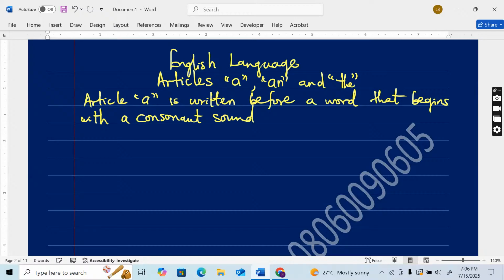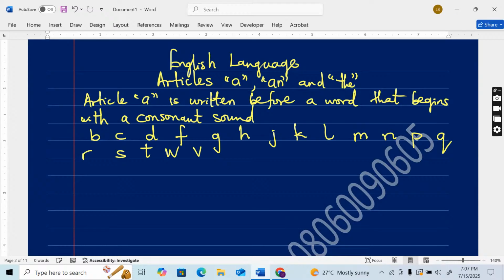Consonant sound. What are the consonant sounds of English language? We have B, K, D, G, J, K, L, M, R, S, W, Y.